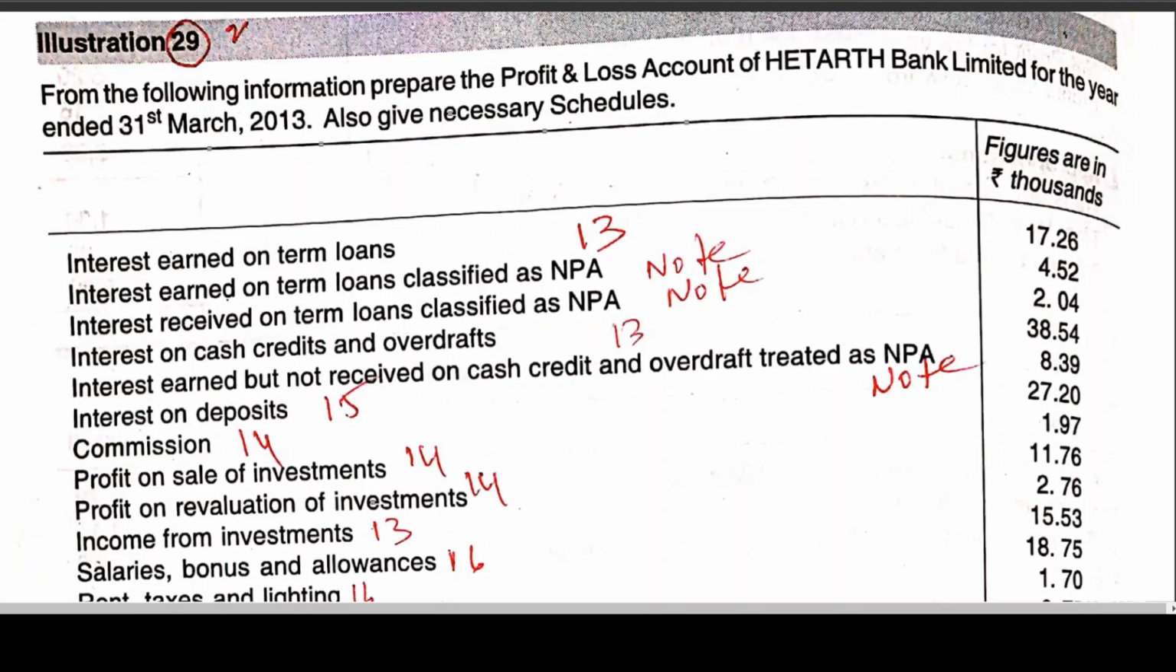Received and receivable, I told you. Incurred means paid or payable. You remember that? Number of times I have told you. Incurred means paid or payable. Earned means received or receivable. Now the point is that interest earned on term loans classified as NPA will not be recognized on accrual basis.